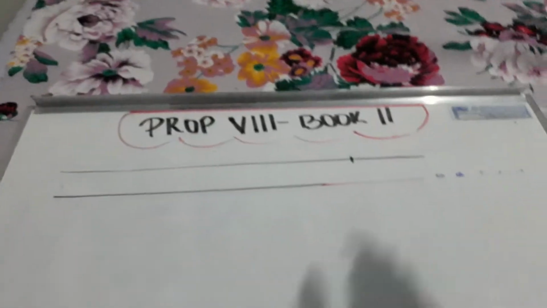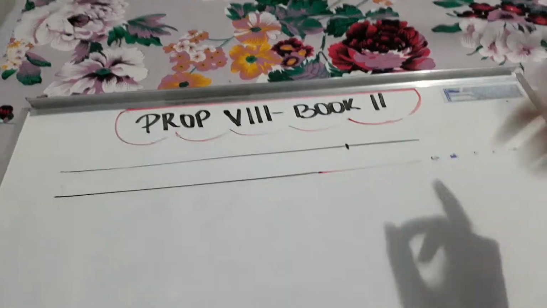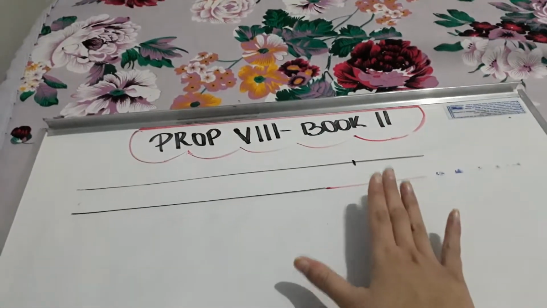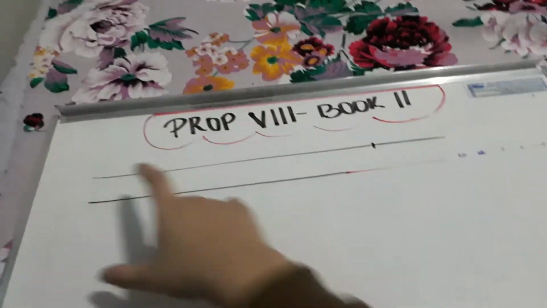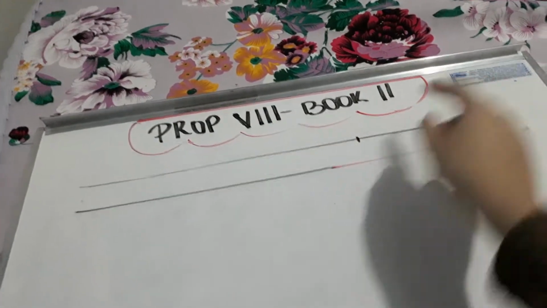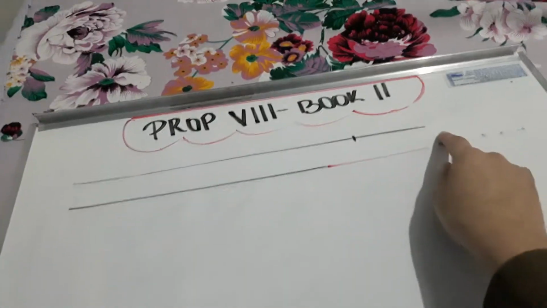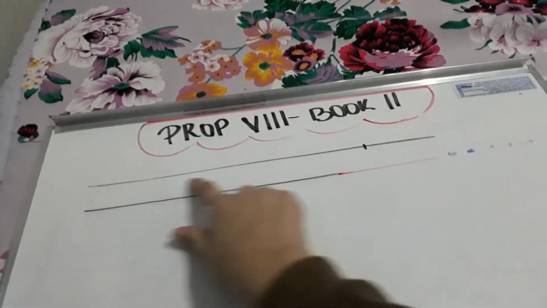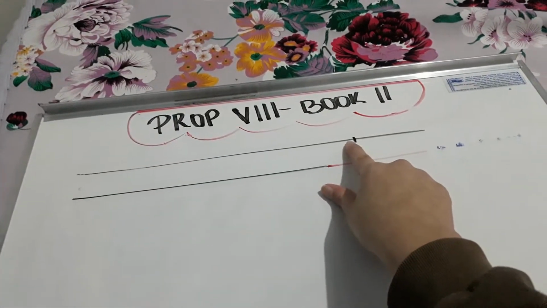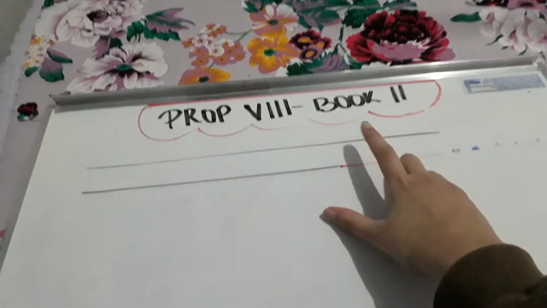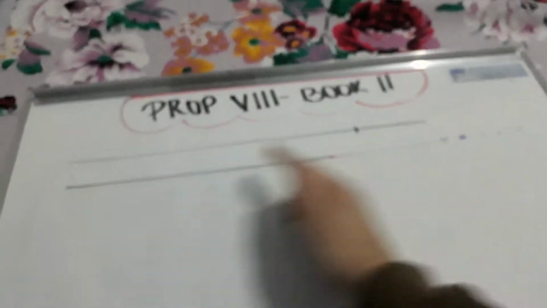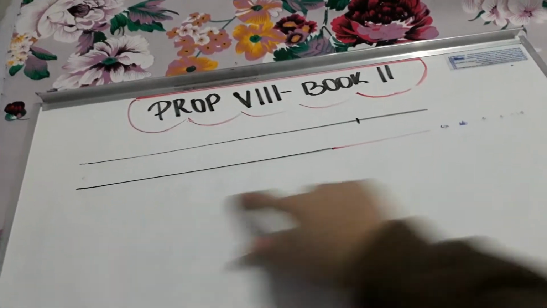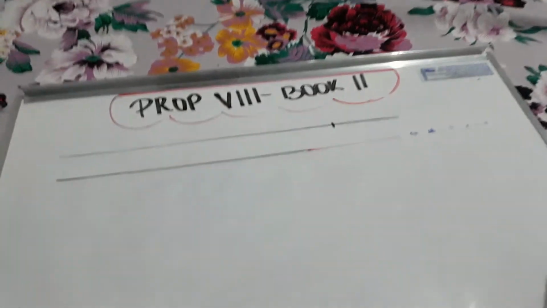So here is our given straight line cut at random, and what we want to prove in this proposition is that 4 times the rectangle contained by this straight line that is cut at random plus one of the segments, plus the square on this segment, that is the left one, will be equal to the square on the whole and the aforesaid segment taken as a straight line.